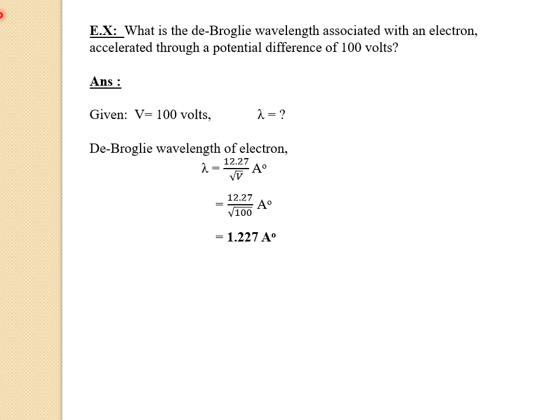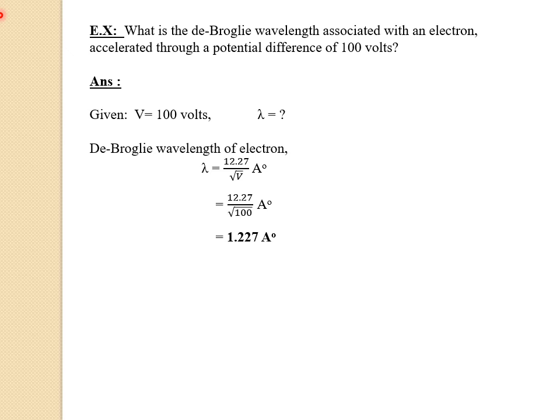After that we discussed Hertz's observation. Then we studied Hallwachs and Lenard's observation. After that we studied the experimental study of the photoelectric effect. We discussed a circuit diagram and studied the construction and working in detail.